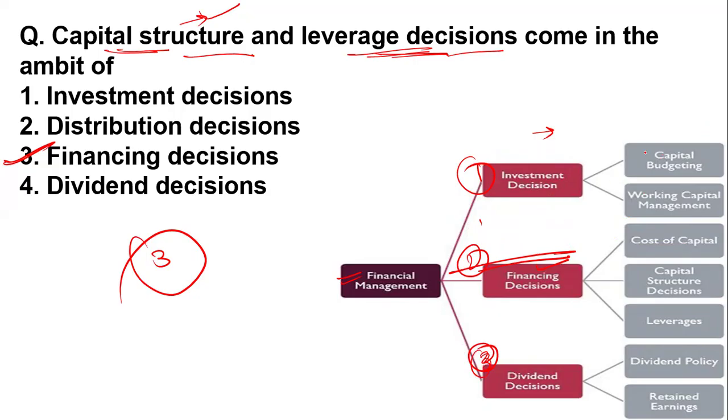So in the investment decision, they are more concerned about the capital budgeting and the working capital, because they are investing. Okay, and in the financing, they are concerned about their cost of capital, how much cost of capital we have to pay, because it is a question of financing. Then the capital structure decision and the leverage. So the capital structure and the leverage are a part of your finance decision. Now let's see, the dividend decision is your dividend policy and the retained earnings. Clear? So that's why the option number 3 is right over here.